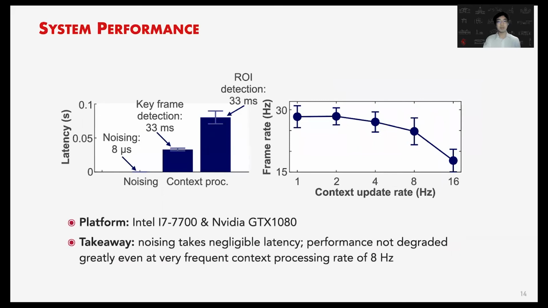How about the system impact? We use a commodity PC platform to run and execute KALEIDO. Here, compared to the context processing, the noising step of KALEIDO takes negligible latency. The context processing includes the keyframe detection and the ROI detection on the keyframe using a neural network. But the performance is not degraded greatly even at a really frequent context update rate of 8 Hz.